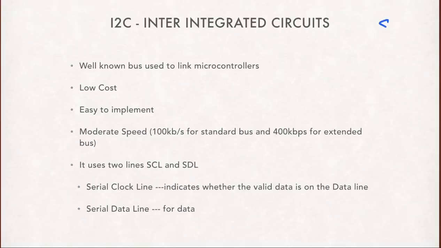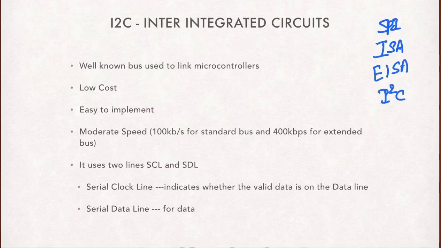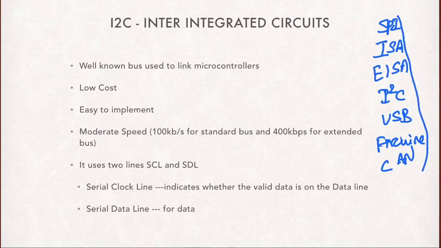For example, SPI, serial peripheral interface, then IBM standard architecture, industry standard ISA, then EISA, then we have I square C, then USB, then IEEE FireWire. So we have many things available, even the CAN protocol, controller area network. Likewise we have many bus protocols available for hardware devices or microcontrollers. So here, how is this I square C helpful for Internet of Things?